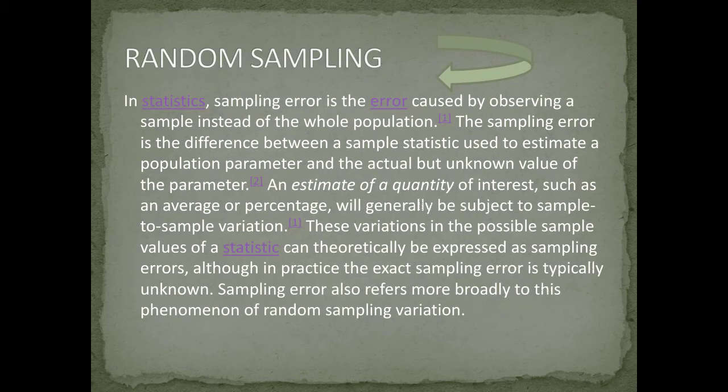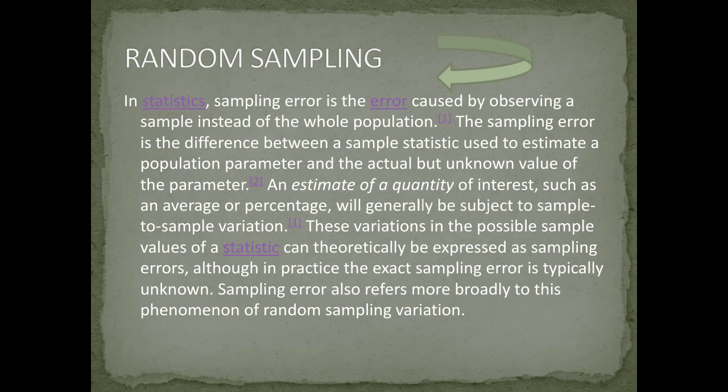Now we come to random sampling. So what is random sampling? In statistics, sampling error is the error caused by observing a sample instead of the whole population. The sampling error is the difference between a sample statistic used to estimate a population parameter and the actual but unknown value of the parameter.